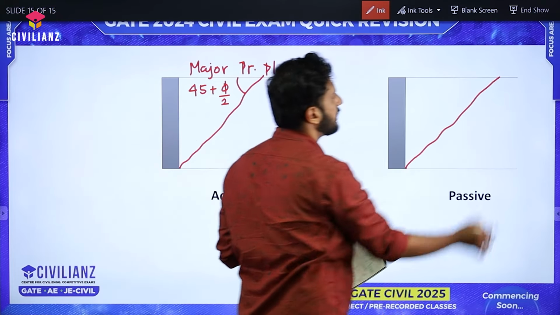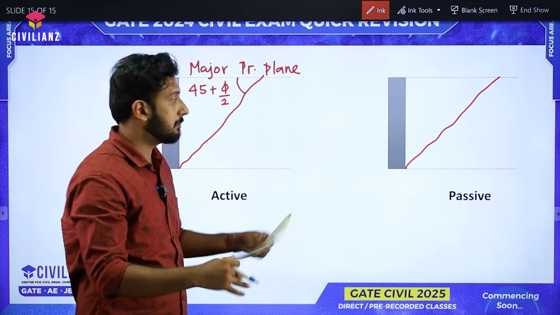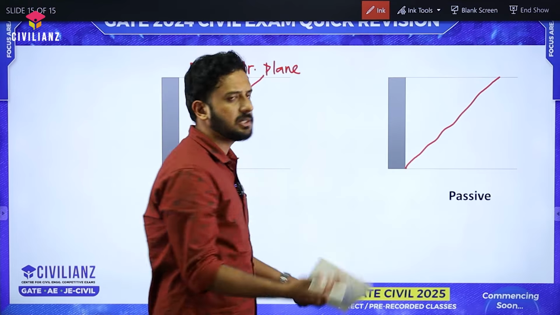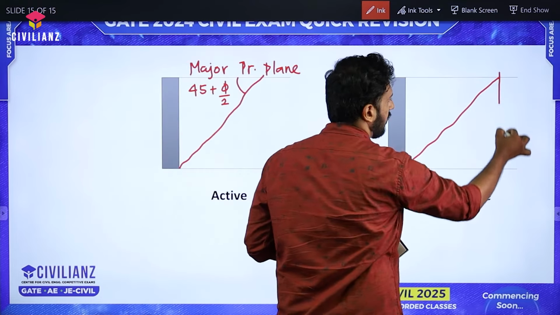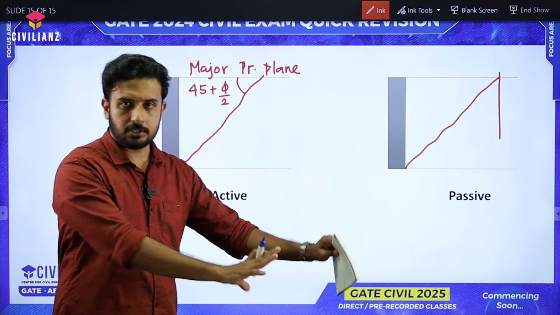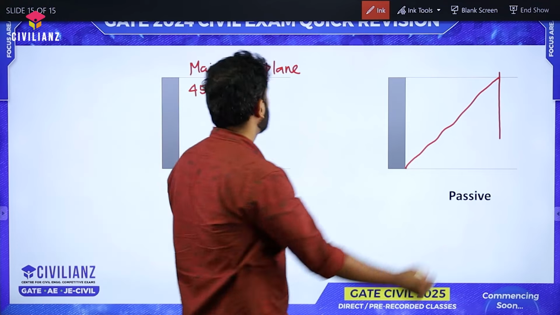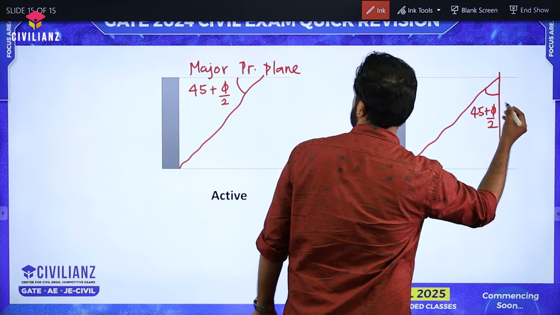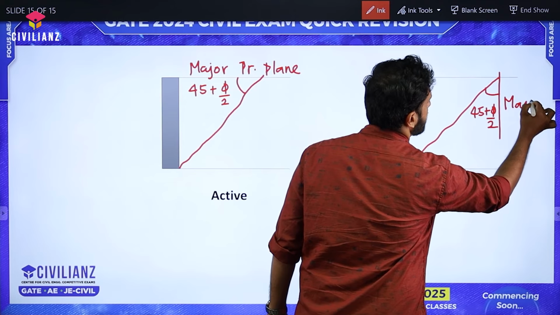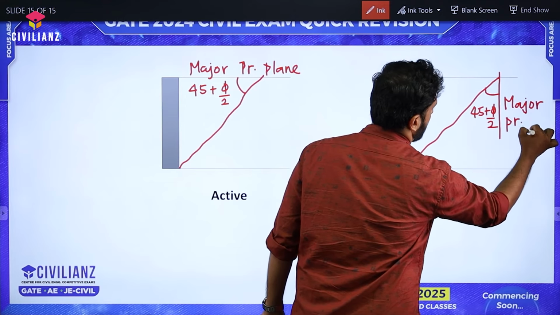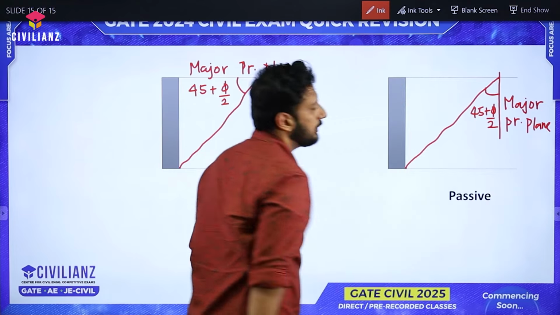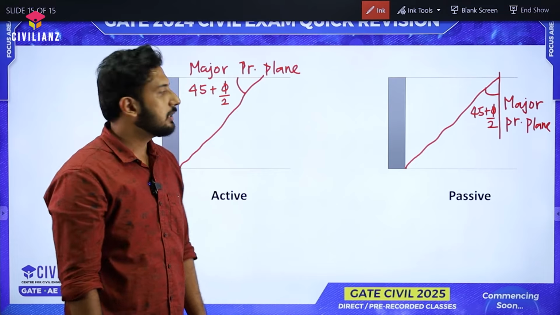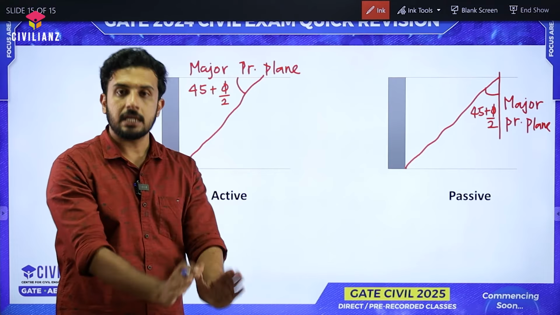What about the passive case? In the passive case, with respect to the major principal axis or plane, it will be 45 plus phi by 2. But here, which is the major principal plane? That will be this, because the wall moves towards the backfill in the case of passive earth pressure. So this is going to be 45 plus phi by 2. Now suppose you don't know which is the major principal plane and which is the minor principal plane, is there any issue here? No issue, because they are not asking with respect to horizontal or vertical. They are simply asking with respect to the major principal plane.